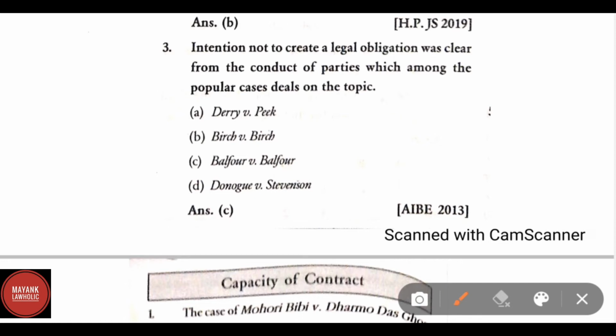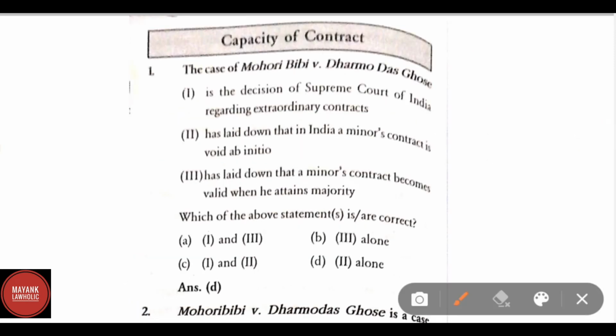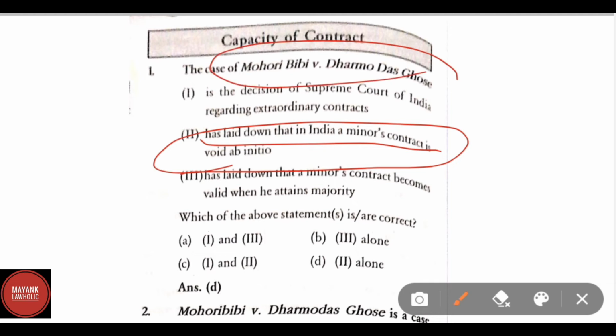Which among the popular cases deals on the topic? Correct answer is Balfour versus Balfour. The case of Mohri Bibi versus Dharmodas Ghosh. Options: the decision of Supreme Court of India regarding minor's contracts has laid down that in India minor's contract is void ab initio. Mohri Bibi versus Dharmodas Ghosh has laid down that India's minor contract is void ab initio.